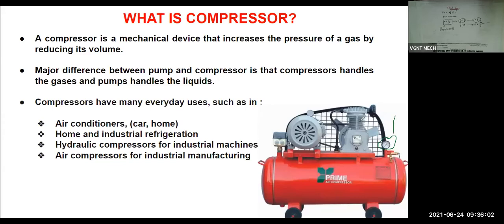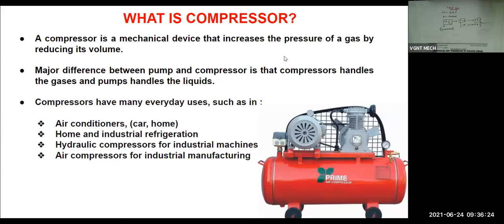After the compression, we are supplying the air through this pipe to this air tank. Before supplying the air tank, here we'll be having a pressure gauge. This will measure at which pressure we are supplying the air to this air tank. So there is an arrangement to measure the pressure of the air.